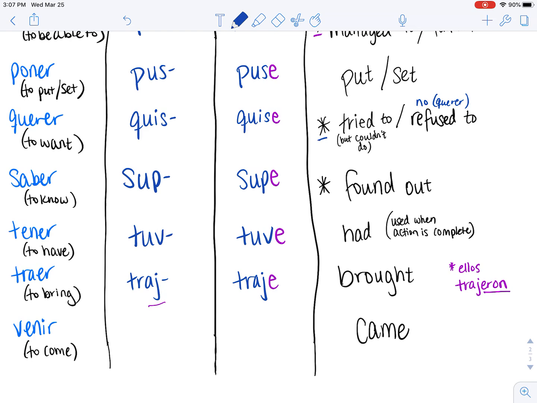The last one here, venir, to come. Past tense would be came. Our new raíz is vin. And then our yo form would be yo vine, I came.